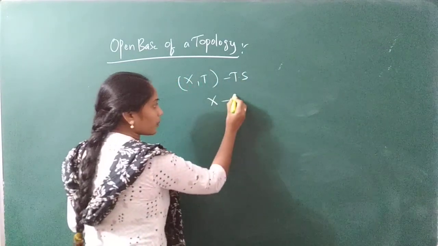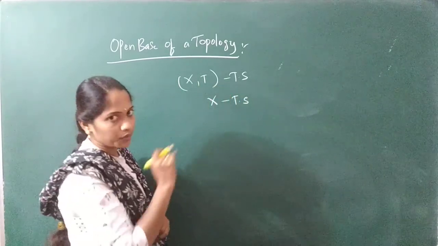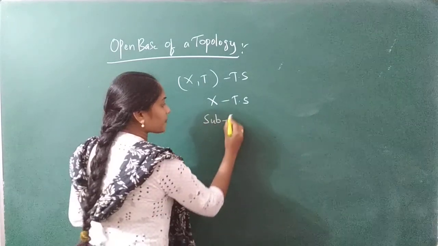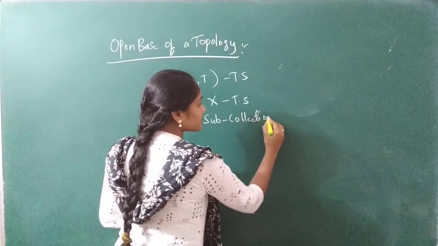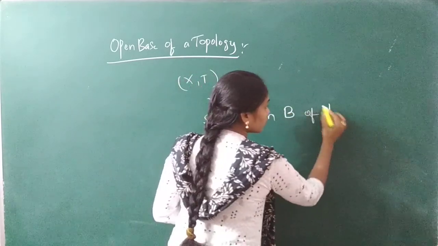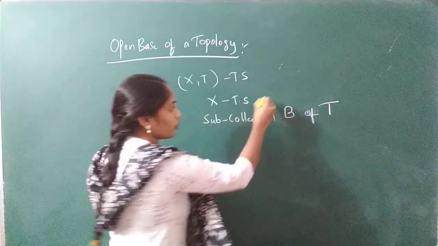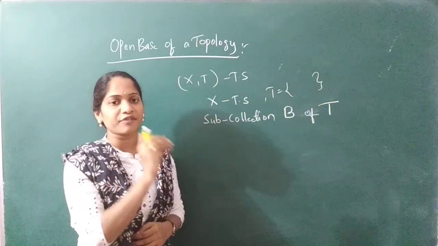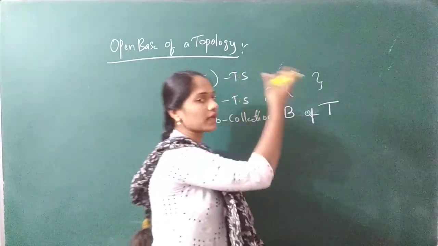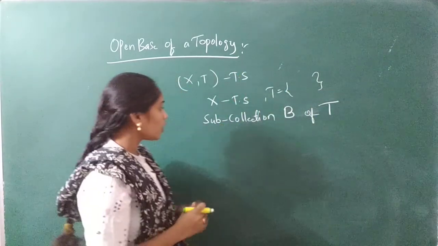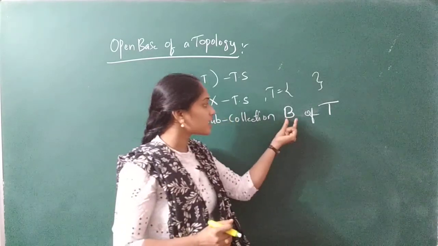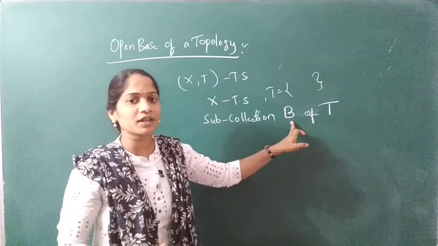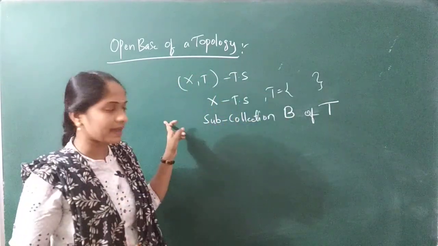As X is a topological space, you have some tau here. Tau is nothing but subsets of X. Now you have to take some sub collection B of tau. Already here you will have a topology, and let's discuss by example also. But the definition, you have to understand clearly. Then only you can do the example or the theorem. So now what do I have to take? You have to take some sub collection B of tau. Taking another sub collection from tau, that sub collection B is said to be the open base for X if